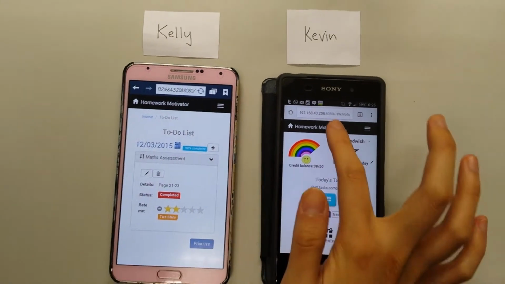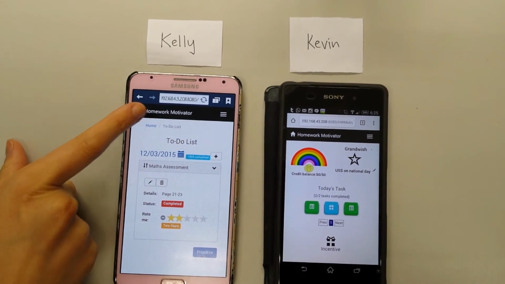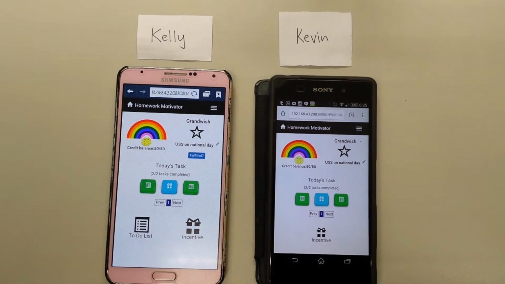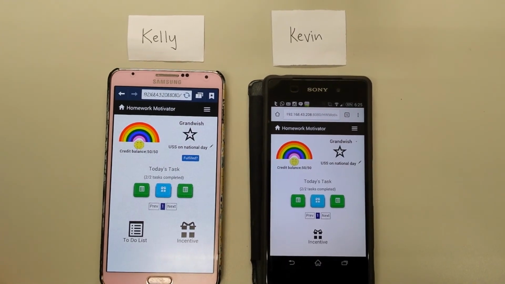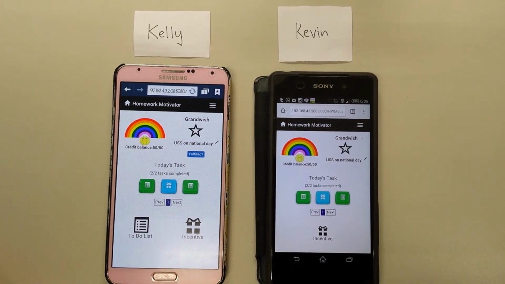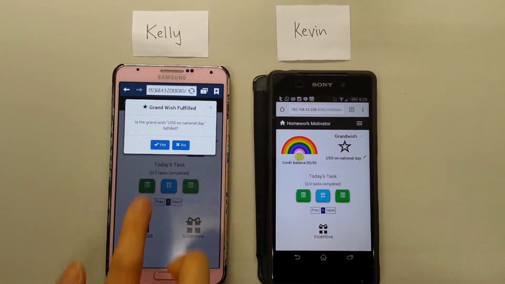Now, Kevin can see that he has earned 12 stars and has reached 50 stars that qualifies him for the USS trip. Kelly goes to the USS site and buys 2 tickets to USS upon seeing that Kevin has met his goal. She fulfills his wish on the homework motivator,